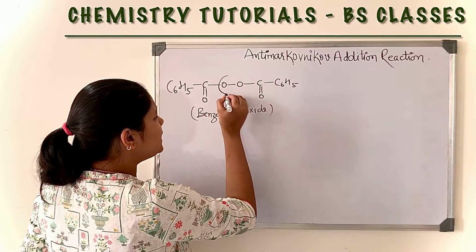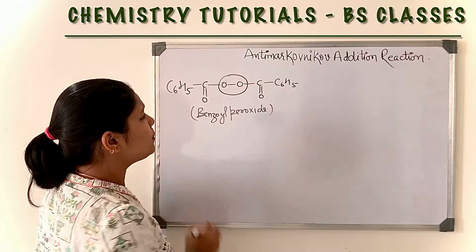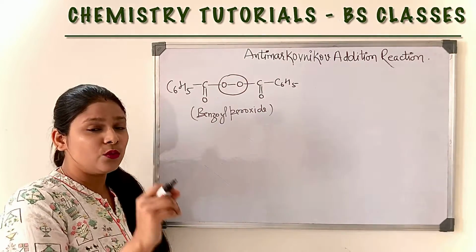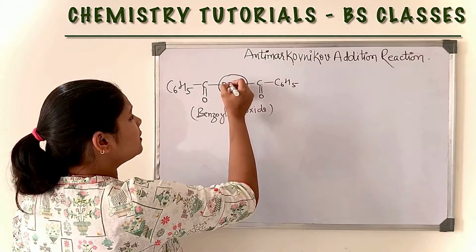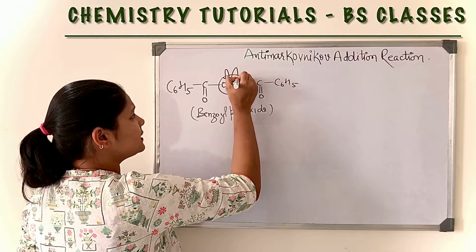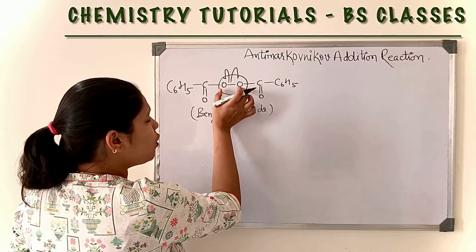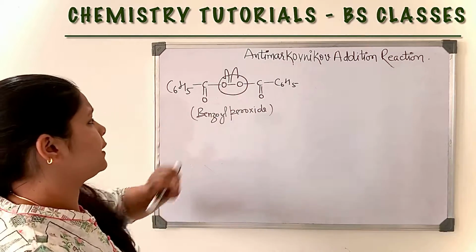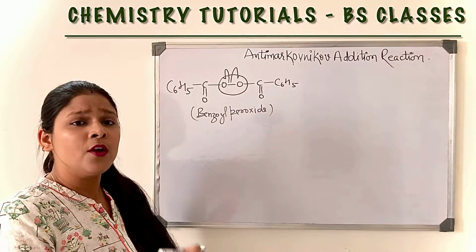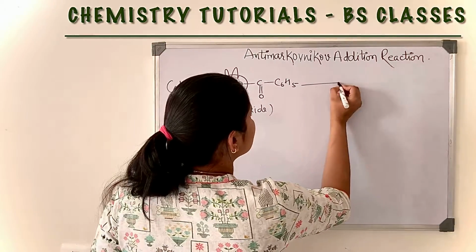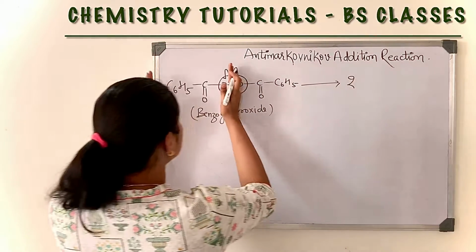The bond between these two oxygens in benzoyl peroxide is very weak. That's why homolytic cleavage takes place, and both oxygens take one electron each and form free radicals. Here we will get two molecules of this free radical,